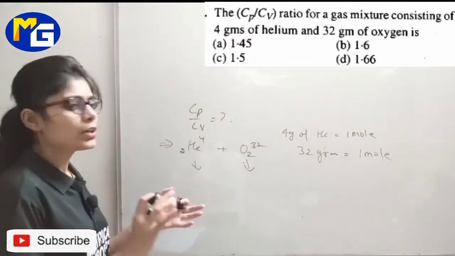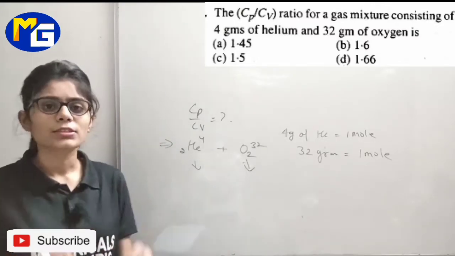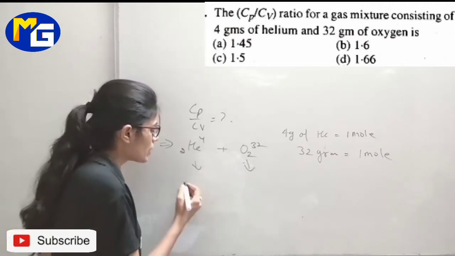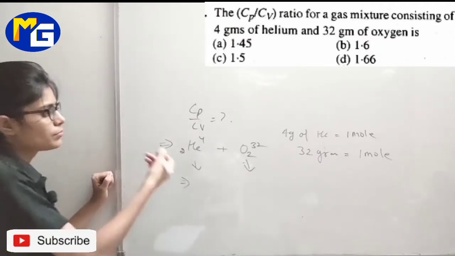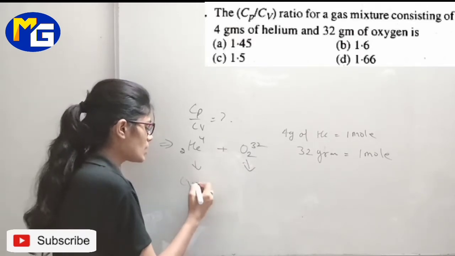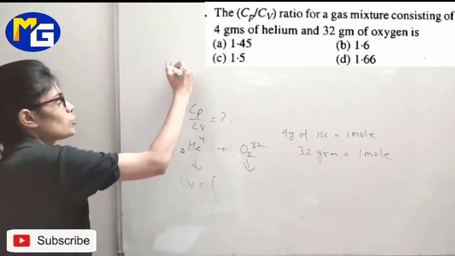So we can say we are taking 1 mole each of helium and oxygen, combining them to make a mixture. Next, simply find out Cv. What will be Cv? We know the f by 2 formula.